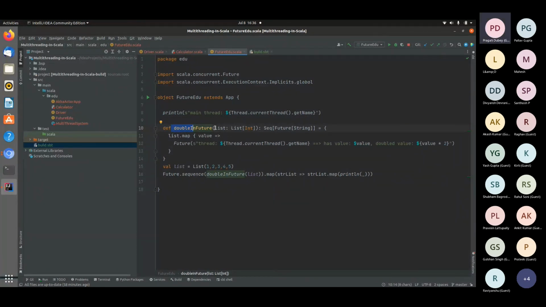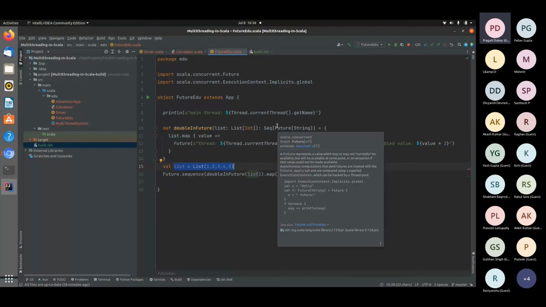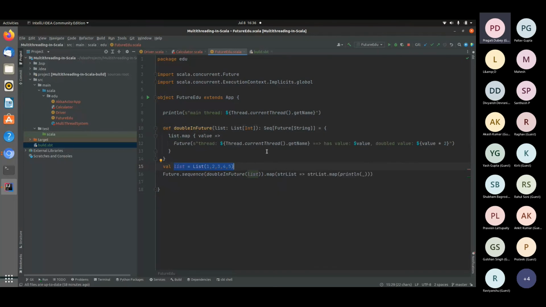This accepts a list. I've taken that list, and now we're trying to map all the values from the list and get the name of the current thread. As we know, when we put a value in a future, it is generally executed on some other thread than the main thread. So from this we'll get the name of the current thread on which the particular value is being executed.